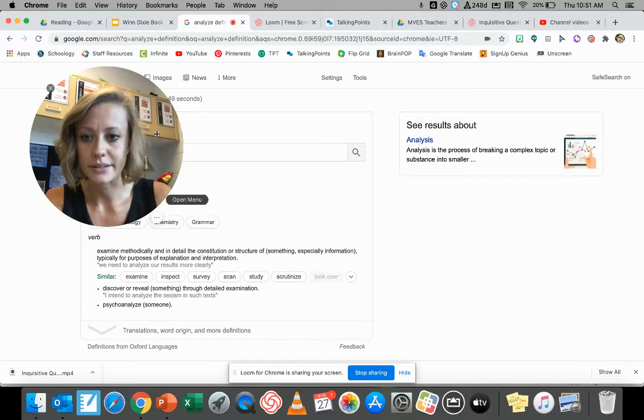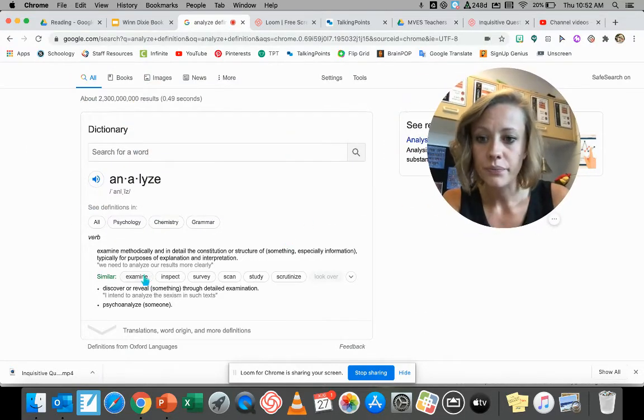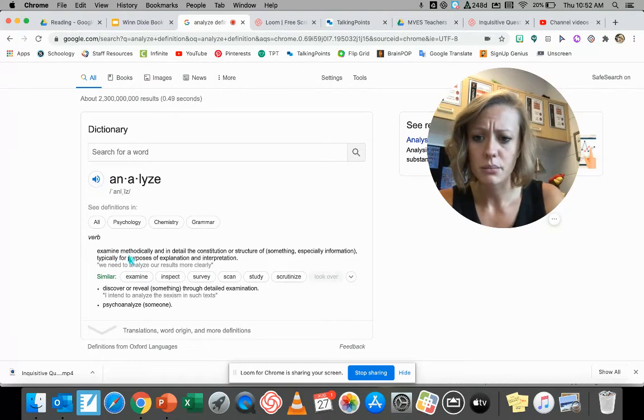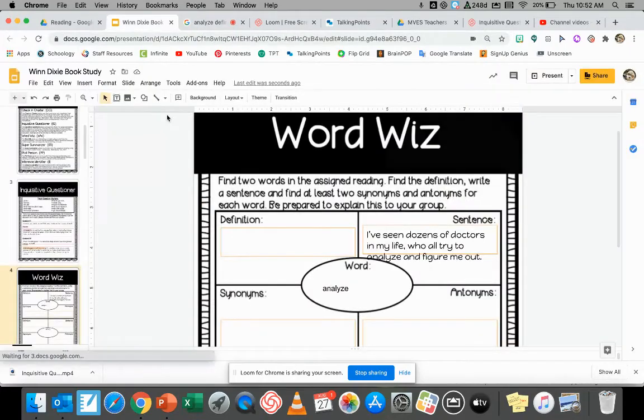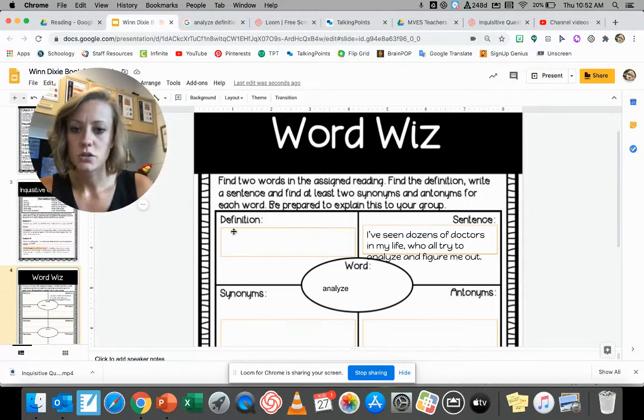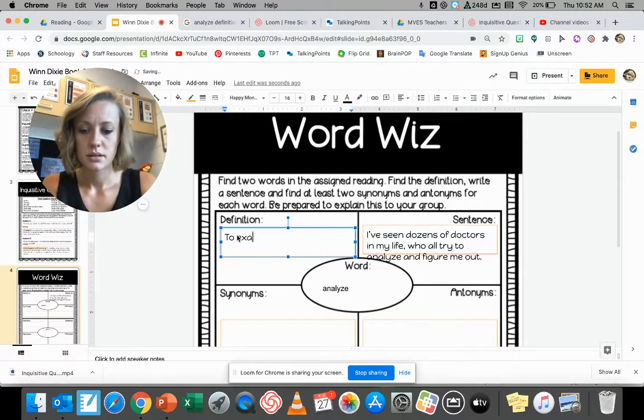So let's see. I'm going to move myself over here so we can see. It says analyze, to examine methodically. That's a big word. To examine, I'm going to skip that, and in detail, the constitution of a structure, typically for the purposes of explanation and interpretation. So pretty much it means to examine it in detail, right? I'm going to write that definition here. So let's go back. The definition, to examine, or we could say, or look at something in detail.